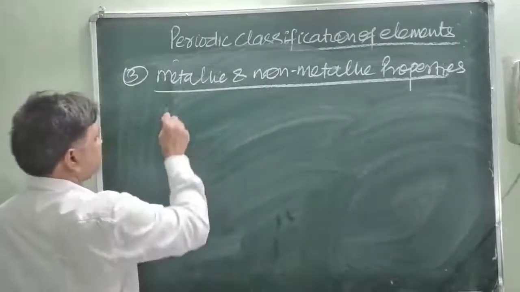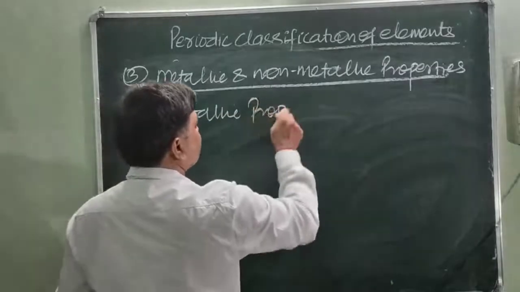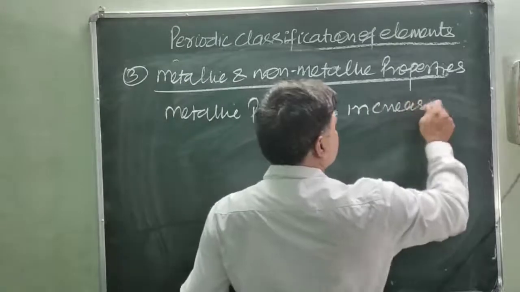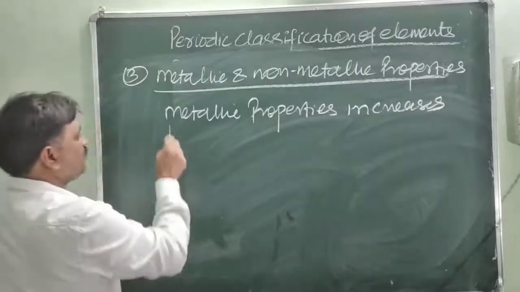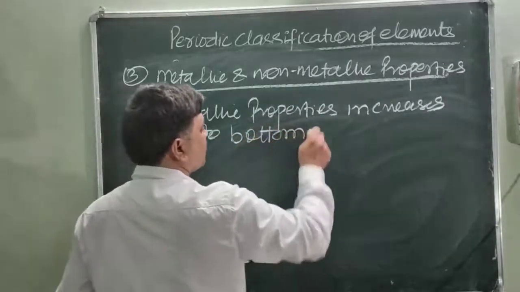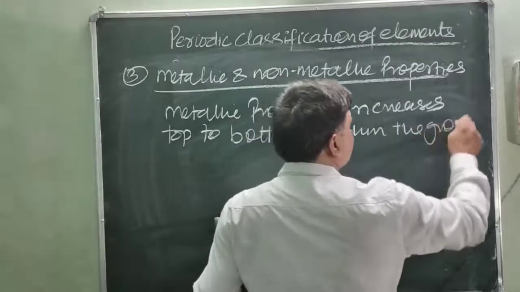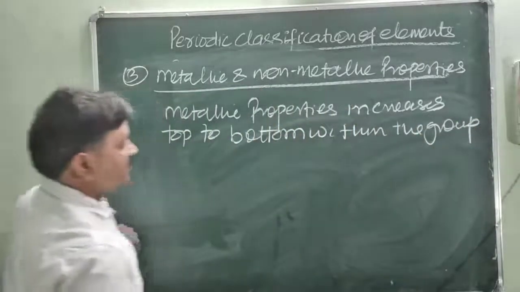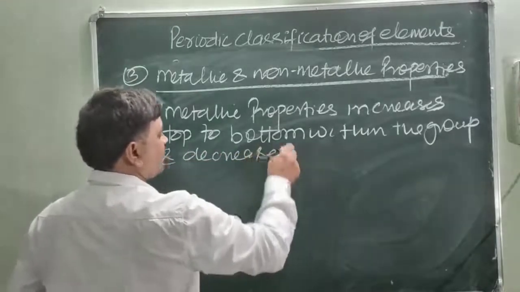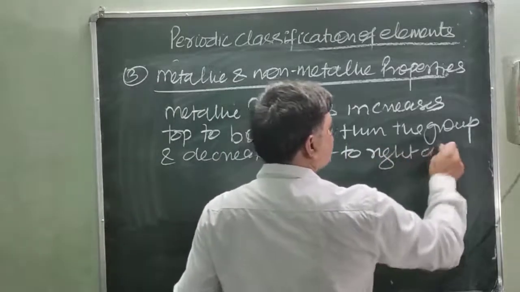Metallic character, this is metallic property, increases top to bottom within the group and decreases left to right across the period.